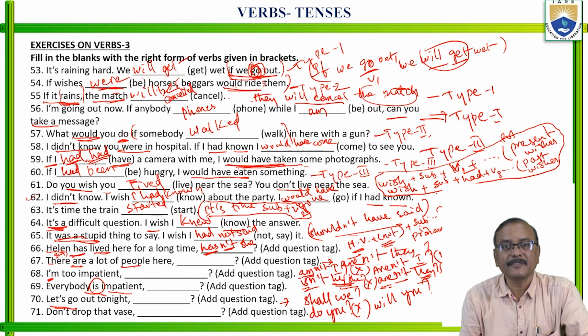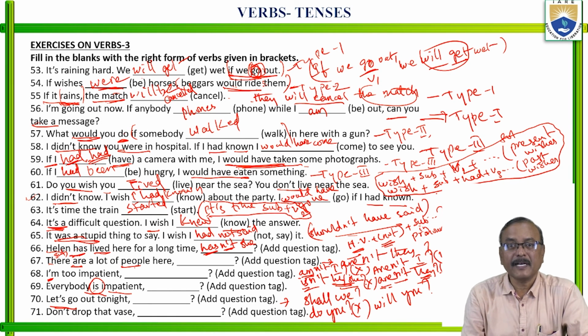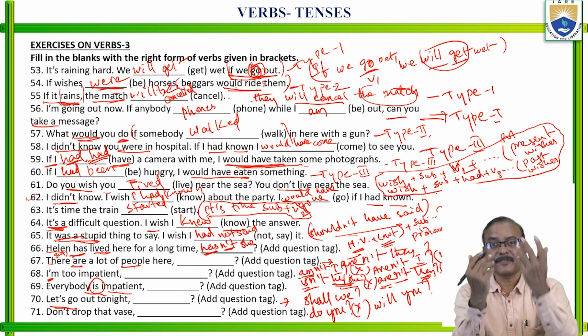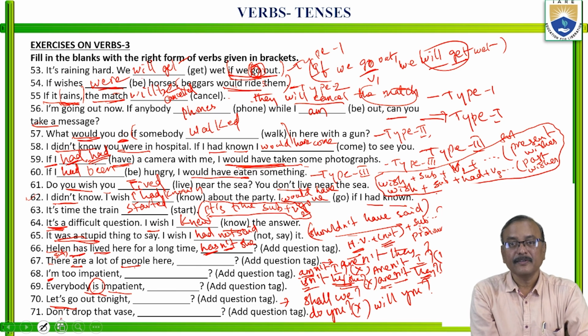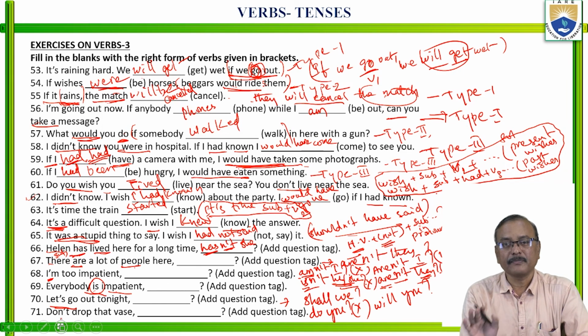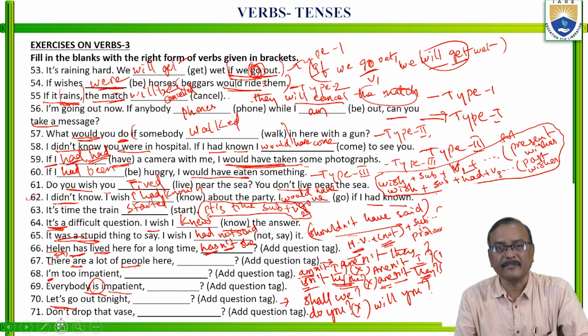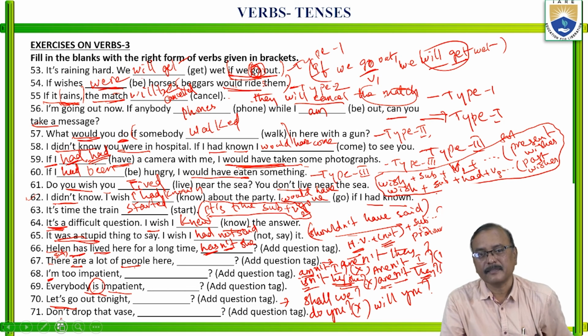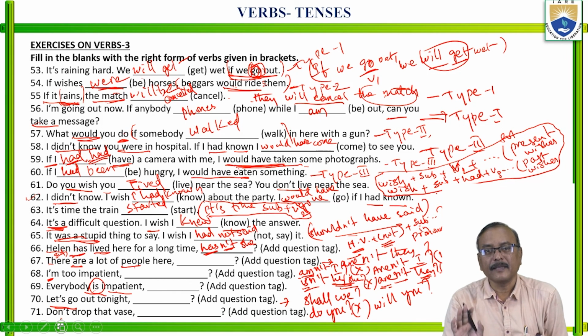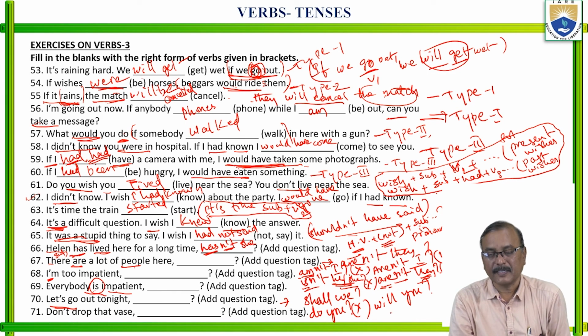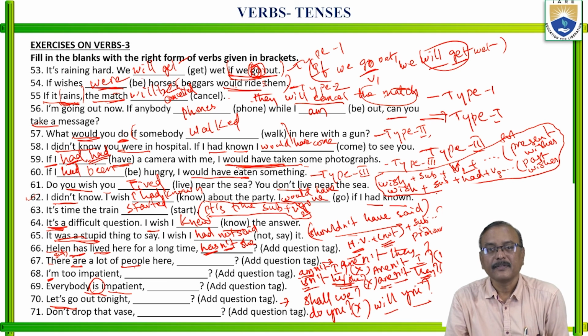For all imperative sentences, imperative sentences mean they are addressed to the second person. They begin with the V1 base form, with the verb straight away. For imperative sentences, the question tag will be will you for a negative imperative sentence, and won't you for a positive imperative sentence. Okay? Clear?